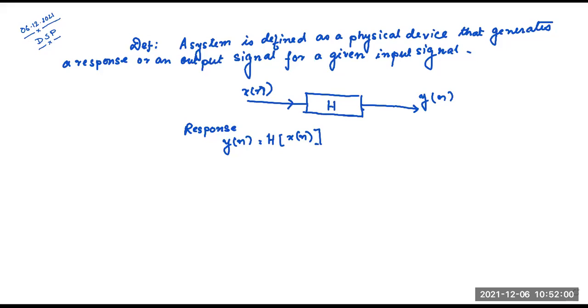Amplifier. An amplifier is an electronic system. It increases the strength of the signal present at the input. So I am giving an input signal, and the amplifier enhances the output signal. So that is a system. A system is a physical device that operates on the given input signal to give us our desired output signal.